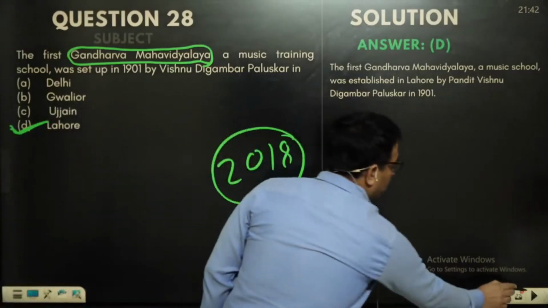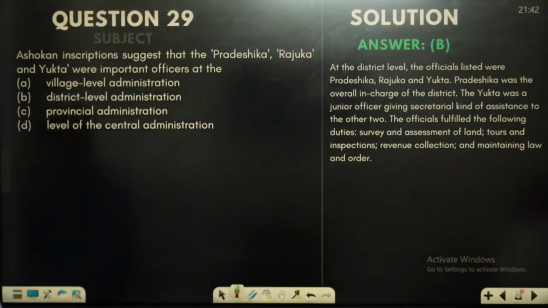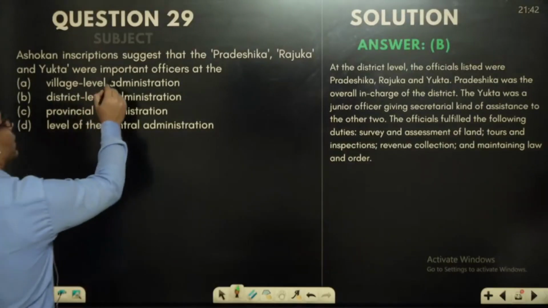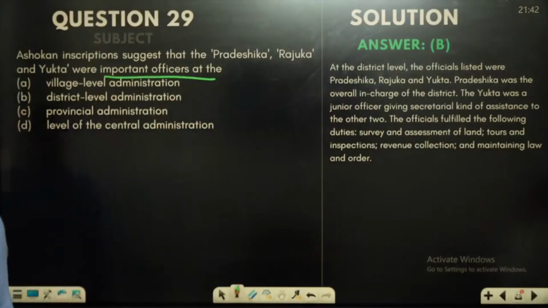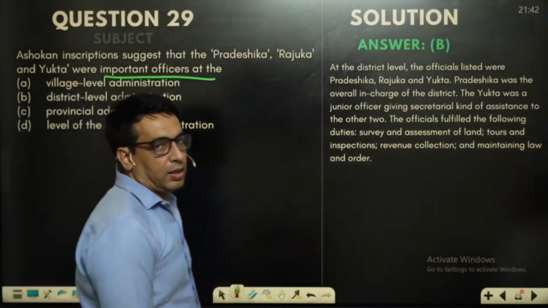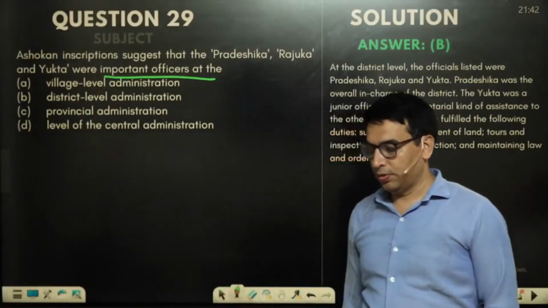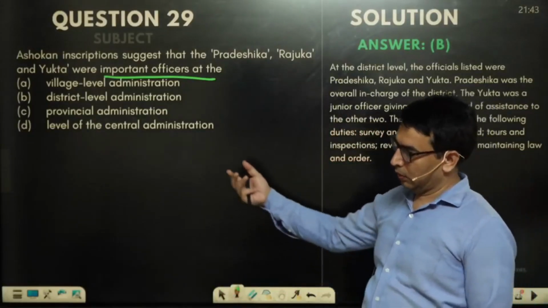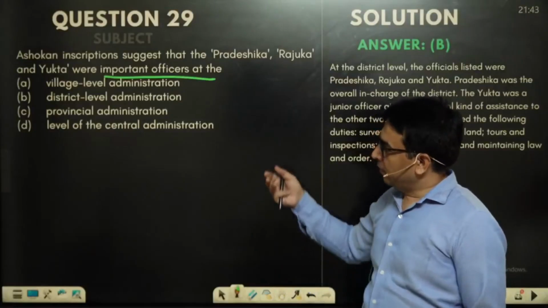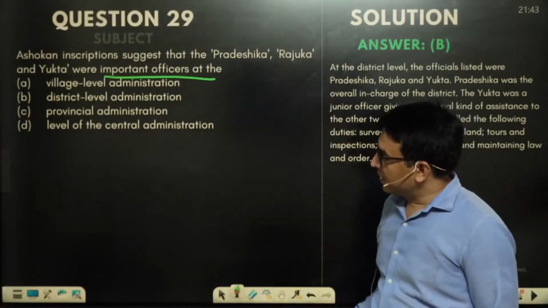Now, the next question: Ashokan inscriptions suggest that the Pradeshika, Rajuka and Yukta were important officers at which level? You know that in NCERT the Mauryan administration is mentioned very well, and in the IGNOU material also. On the very first page of Mauryan administration, this has been mentioned very clearly.